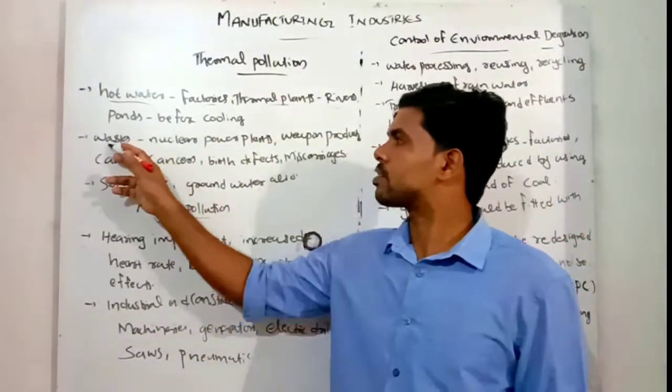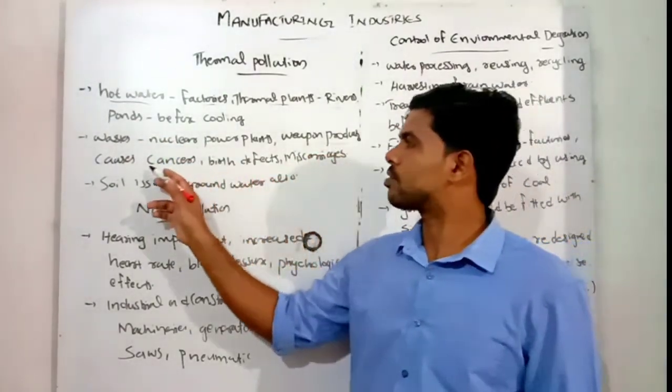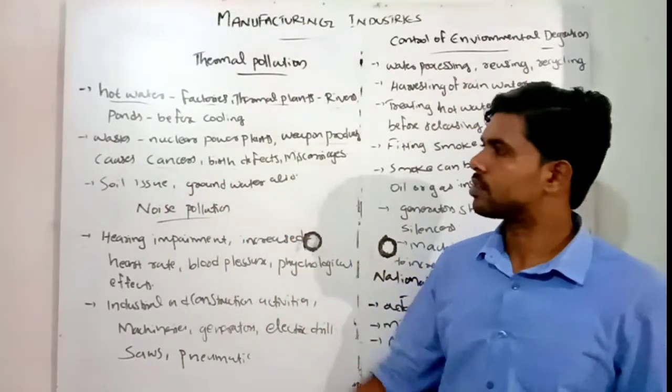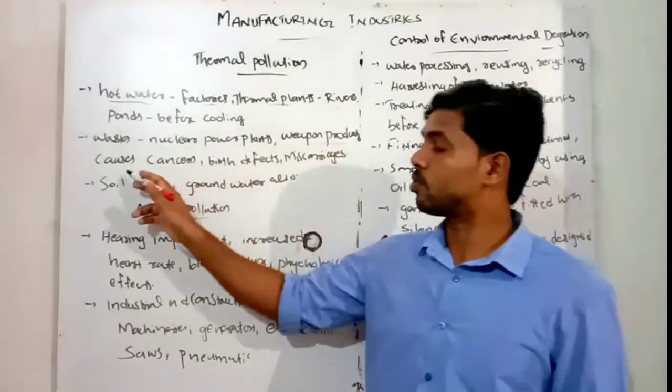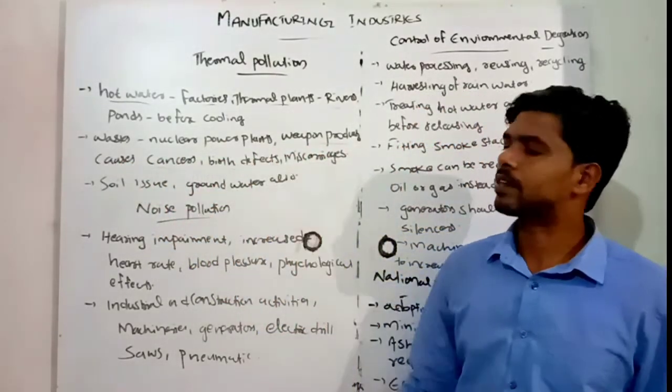The next one: wastes coming from nuclear power plants and weapon production, that is nuclear production, cause cancers, birth defects and miscarriages.